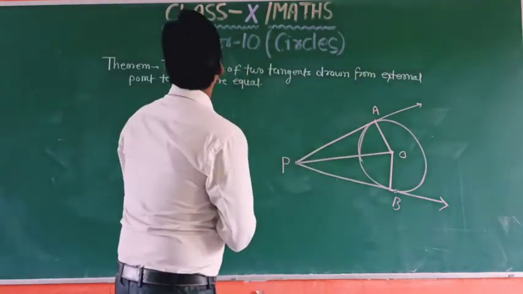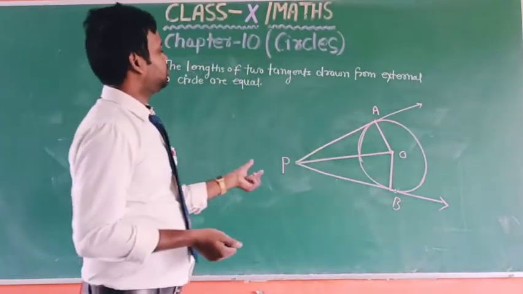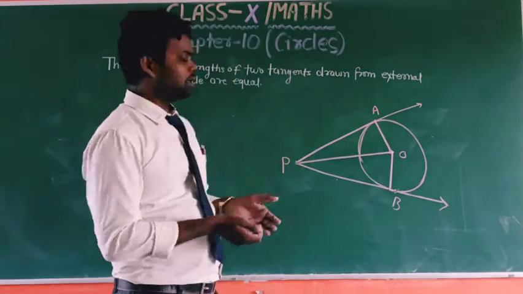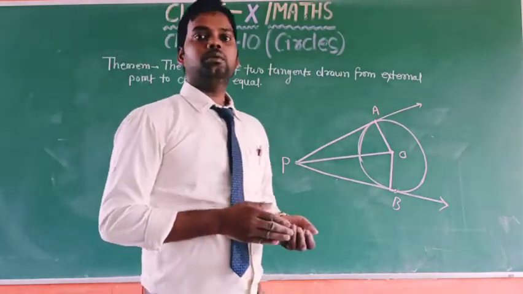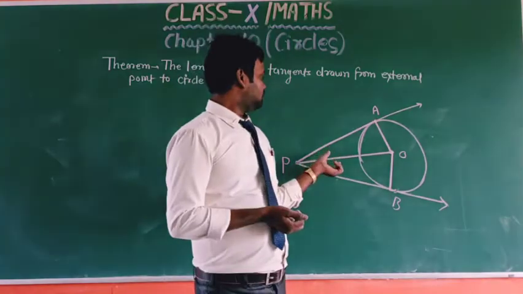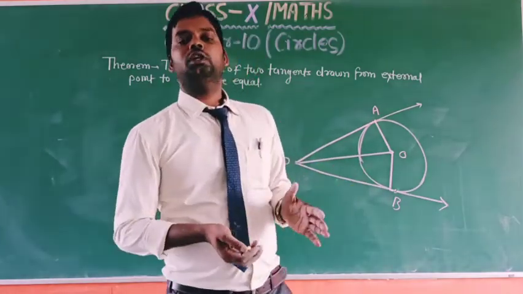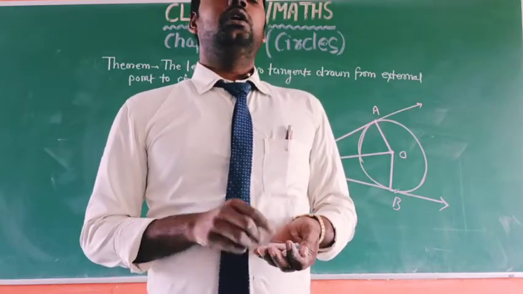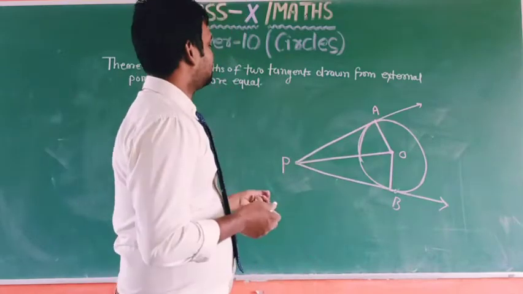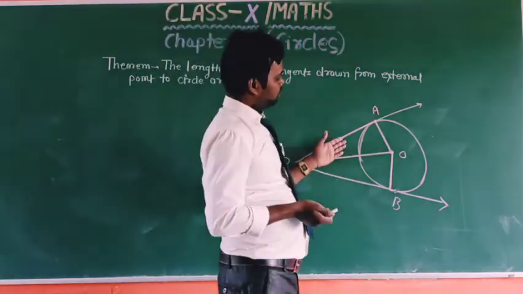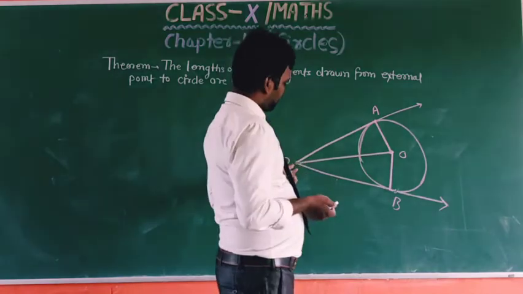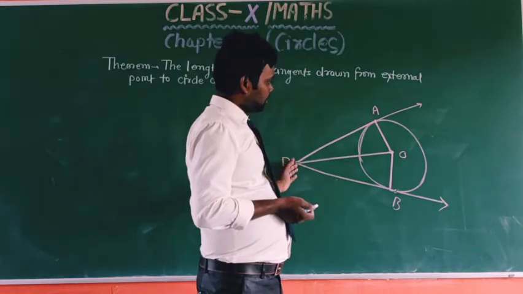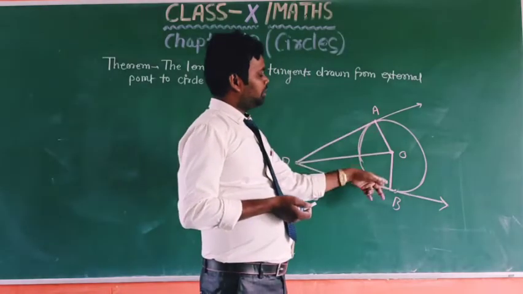So we have to prove the lengths of the two tangents when a point lies outside the circle are equal. For this, we have to prove by using the congruency rule of triangles. Okay, so this is the figure, the point P, the tangents drawn from this point are PA and PB, and A and B are the points of contact.